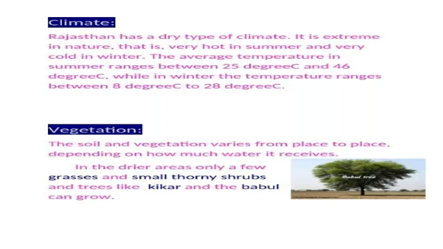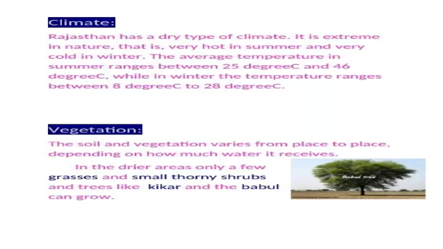Next we know about the climate of Rajasthan. Rajasthan has a dry type of climate because it is a desert state. It is extreme in nature, that is very hot in summer and very cold in winter. The average temperature in summer ranges between 25 degrees Celsius and 46 degrees Celsius, while in winter the temperature ranges between 8 degrees Celsius and 28 degrees Celsius.